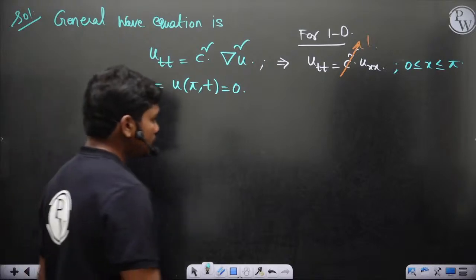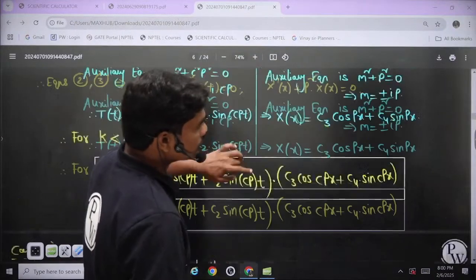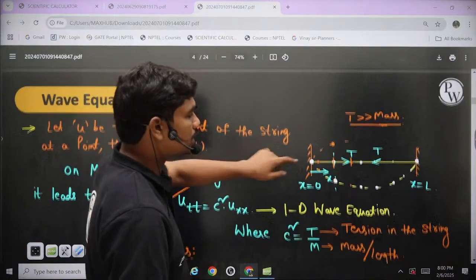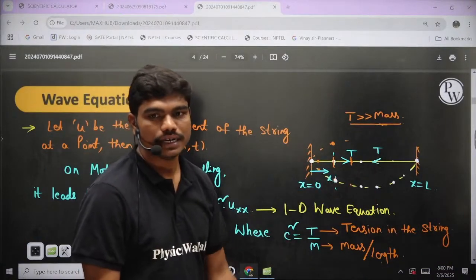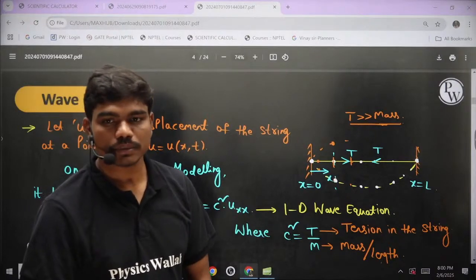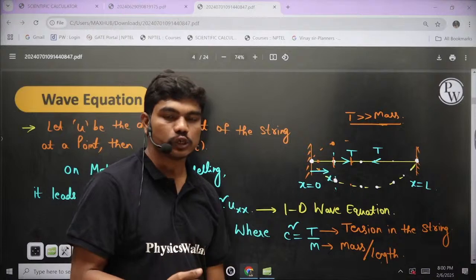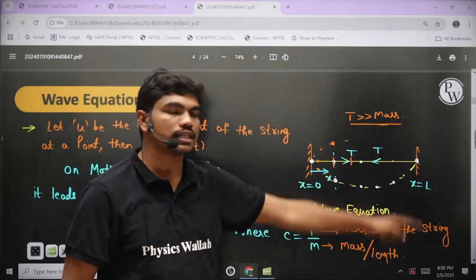Which tells you that if you vibrate this string, u of x comma t is the amplitude of vibration at a given point. It's normally 2D. Now generally we have to only remember the general solution of the wave equation, but no need to remember the general solution, especially when these boundary conditions are fixed.